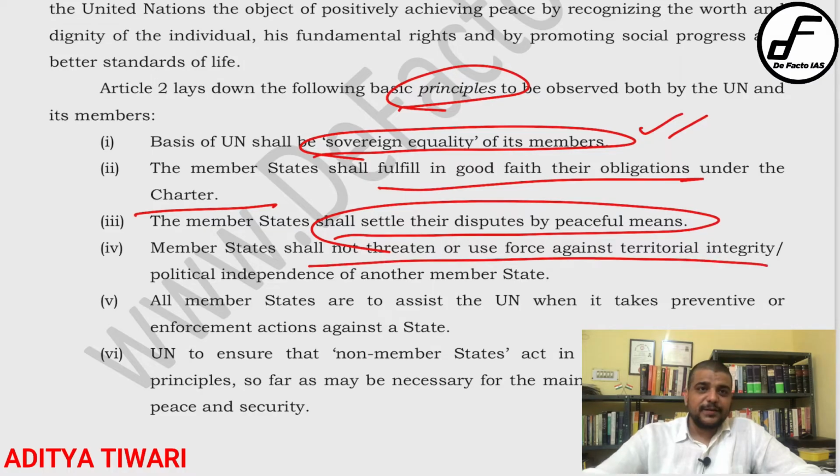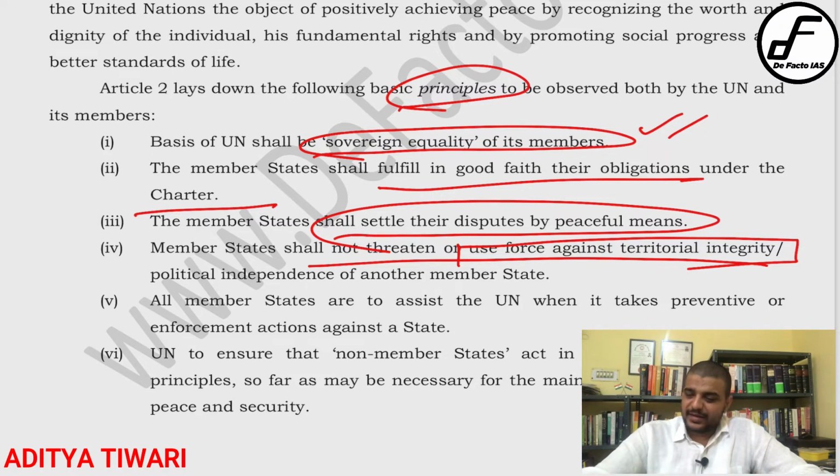Similarly, not to use force. There is a specific topic, topic number 9 or 10, I suppose, which talks about the use of force: whether international law justifies the use of force or not. A very important point here is that member states shall not threaten to use force. It means you will not start to threaten the use of force, but you can respond with the use of force. You should not be the aggressor, but you can be the defender, and in doing so you can exercise your force.